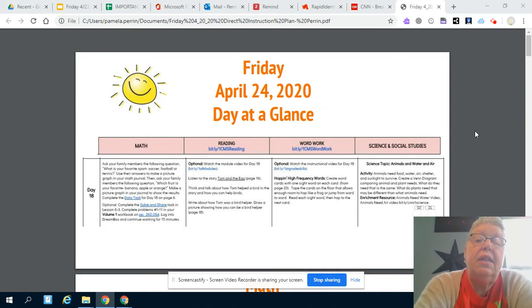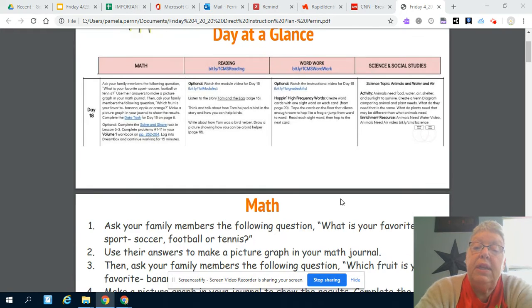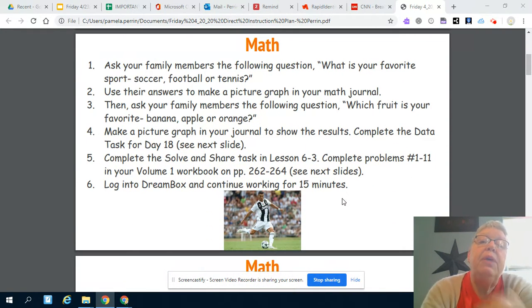And this is your day at a glance. It's kind of summarized, what you're going to do. There's also some links in here that your parents can help you get to, but I also have the links on another page.